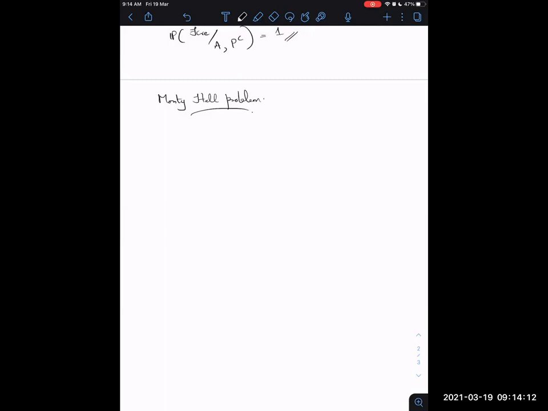Okay. So we have 3 doors with 2 goats and 1 car. And yeah, so you want the car and not the goats. All right. And so we can assume without loss of generality, so W.L.O.G. is just without loss of generality, that we always pick door number 1.